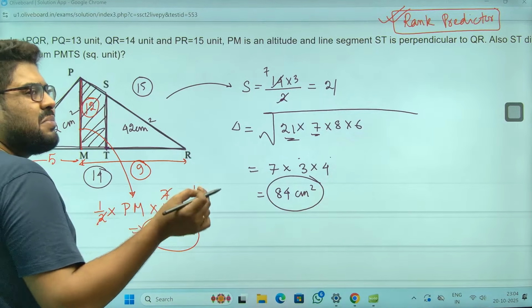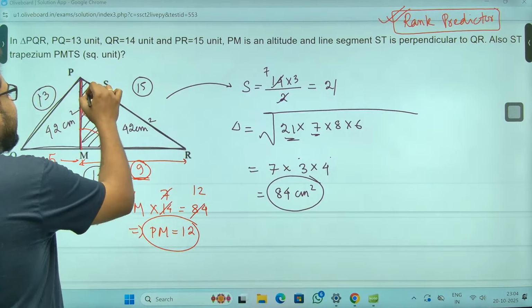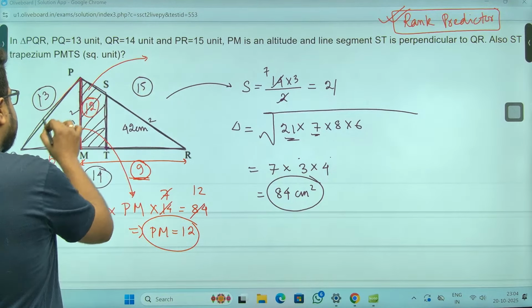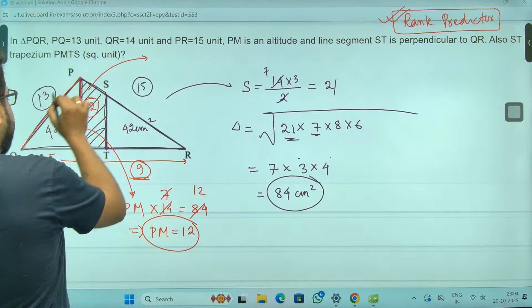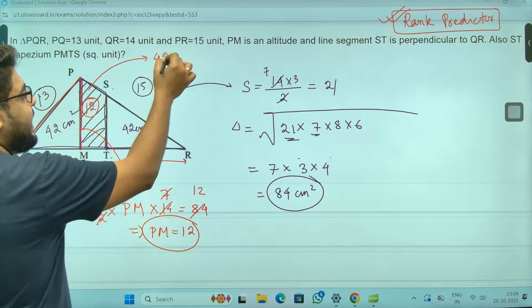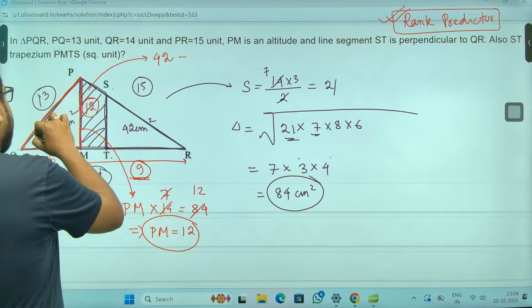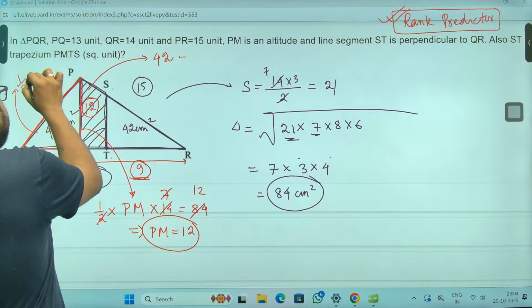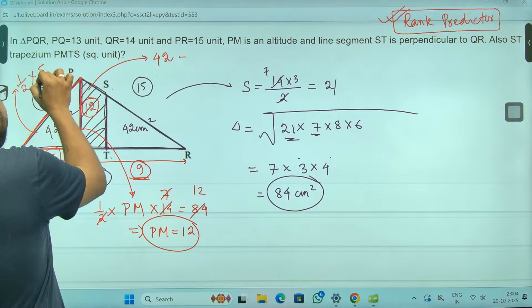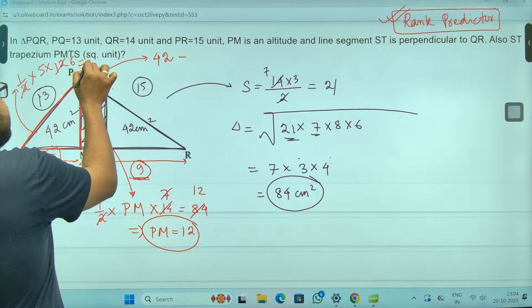Okay, in that case, do one thing. I don't need this, I don't need all this. We don't need 9 5, sir. This area should directly come out, because this total thing, please understand, PQTS, the whole area is 42 minus the area of this triangle. Sir, area I can find now very easily. Half into base is 5 and height is 12, sir. So if you do that, 5 6 are 30.